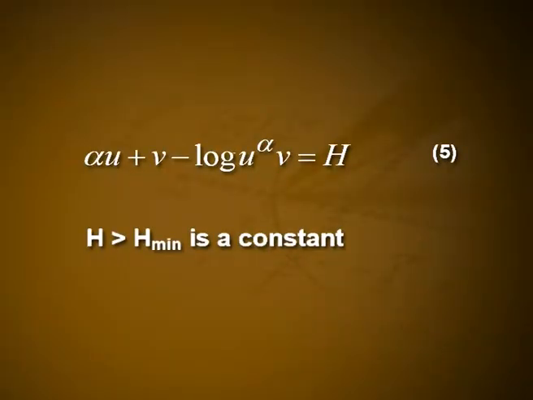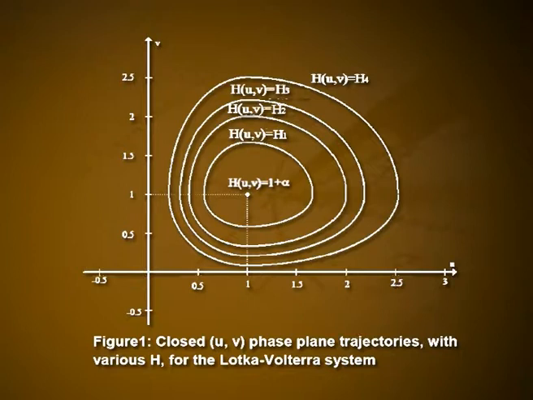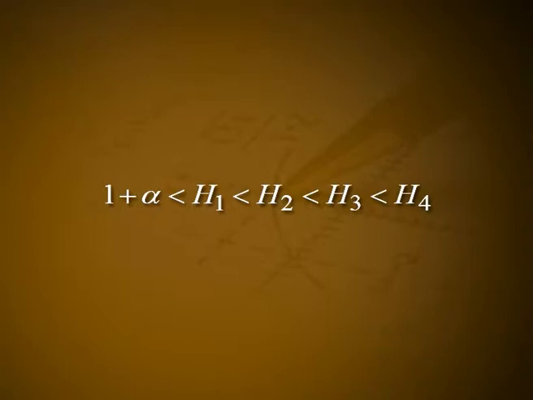We can integrate equation 4 exactly to get the phase trajectories alpha(u - log u) + v - log v = h, where h greater than h minimum is a constant. H minimum is equal to 1 plus alpha, the minimum of h over all uv, and it occurs at u = v = 1. For a given h greater than 1 plus alpha, the trajectories in the phase plane are closed as illustrated in figure 1, where 1 plus alpha is less than h1, less than h2, less than h3, less than h4.